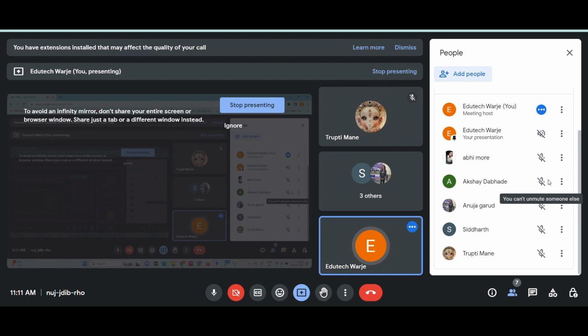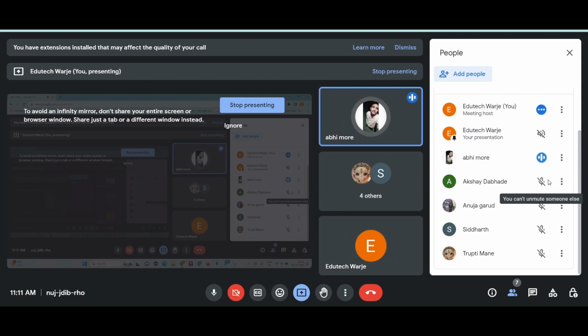Abhijit, can you explain the scope of variable? What is scope of variable in Python? Okay, Akshay, do you want to answer? Scope of variable in Python. Yes, sir. Yes, Abhijit. Scope of variable has two types, sir.